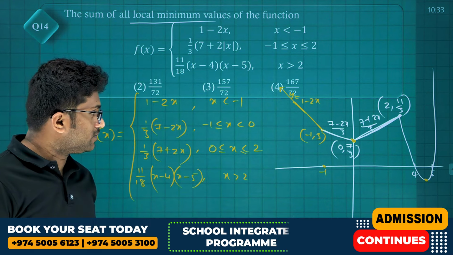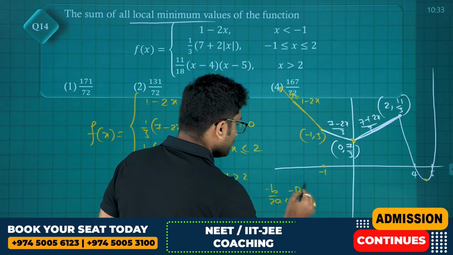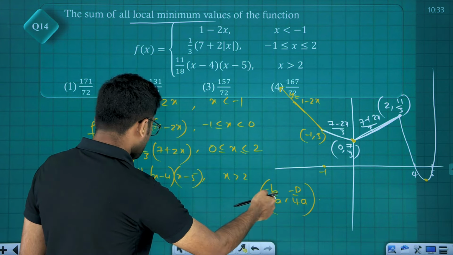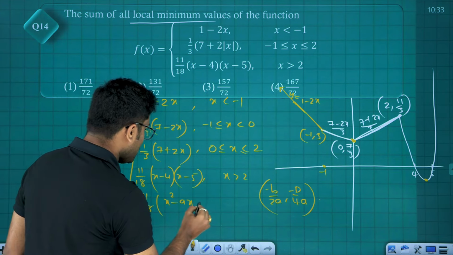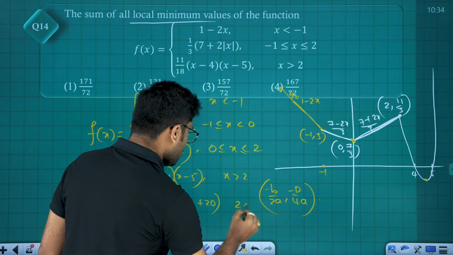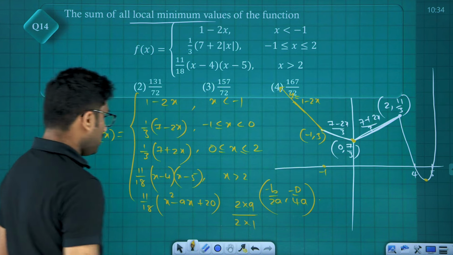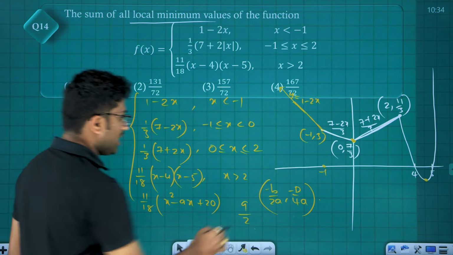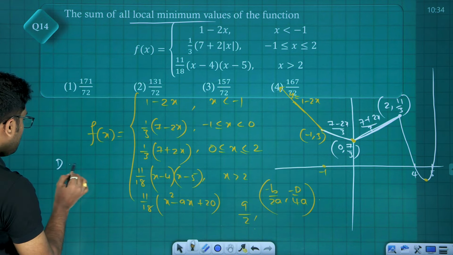What is the vertex point? Generally the vertex point is minus b by 2a comma minus d by 4a. Here the function is 11 by 18 times x square minus 9x plus 20. So minus b by 2a means 9 divided by 2 into 1. Clear? Minus b, so 9 by 2. So the point is 9 by 2 comma minus d by 4a. What is d? D is nothing but b square minus 4ac.